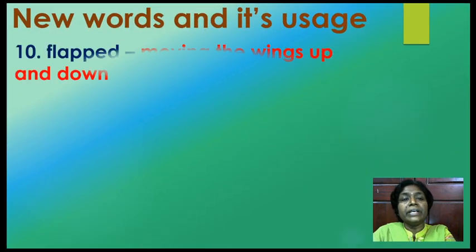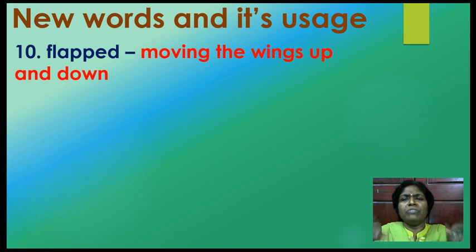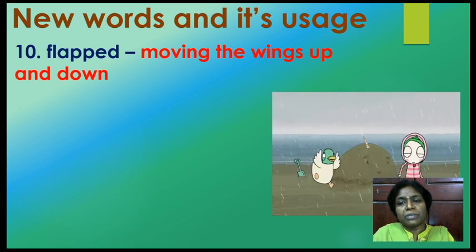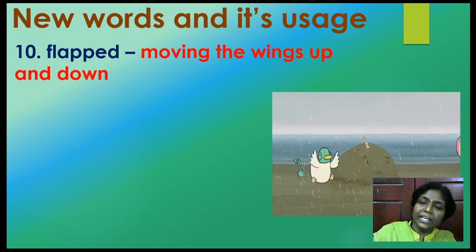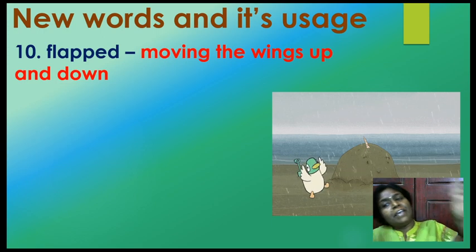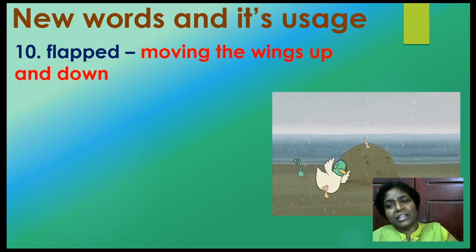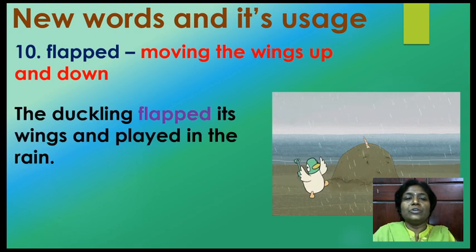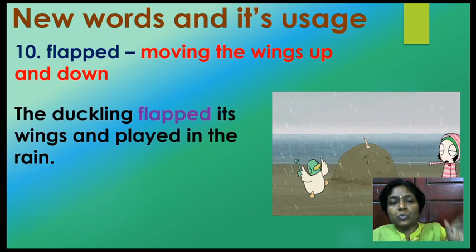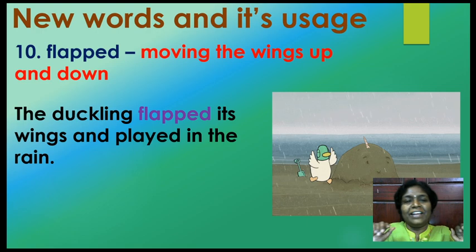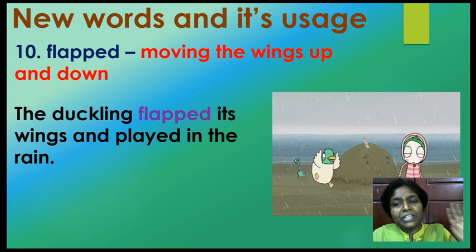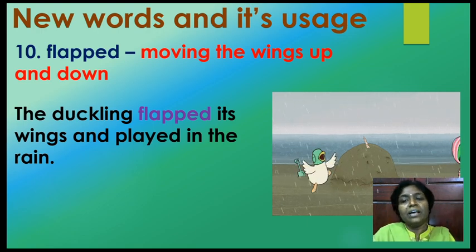Next word is flapped. Flapped means moving the wings up and down, or moving something up and down. Now how will you make a sentence about it? Let's watch this picture. A small duckling is there. It is playing by flapping its wings. So, the duckling flapped its wings and played in the rain.